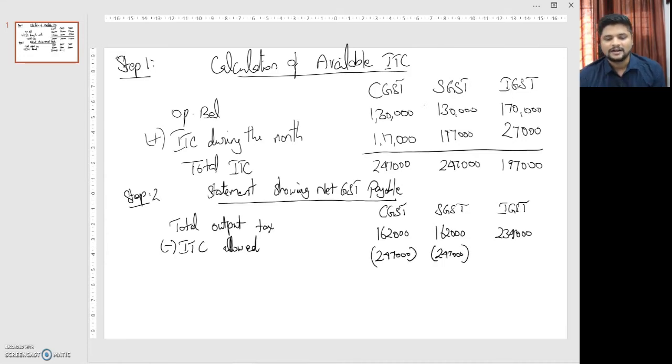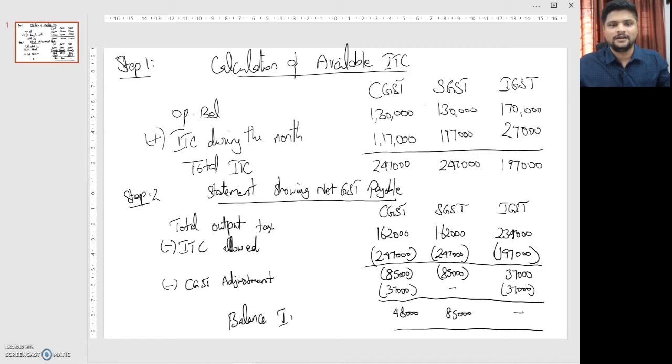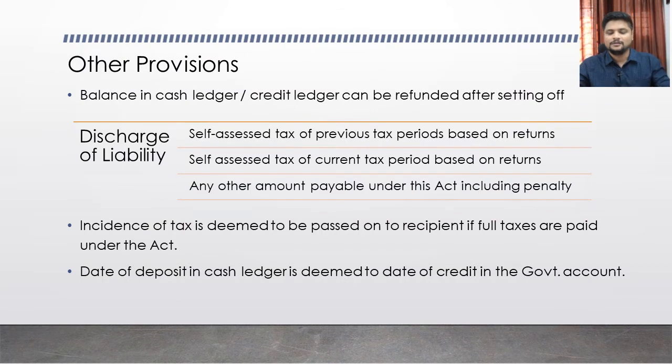I am writing off the total available ITC from the output tax liability. After adjusting the ITC, I have a balance credit available in CGST and SGST, but IGST credit is completely exhausted. There is a payable of 37,000. The liability towards IGST can be paid using either CGST or SGST credit. So I am making the payment from CGST here, which is 37,000 and 48,000. The balance available ITC after the payment is provided at the end of the problem. So this is how the problem is solved.